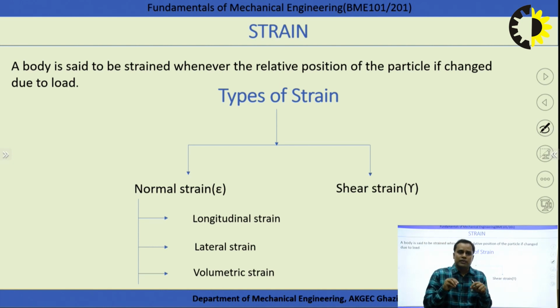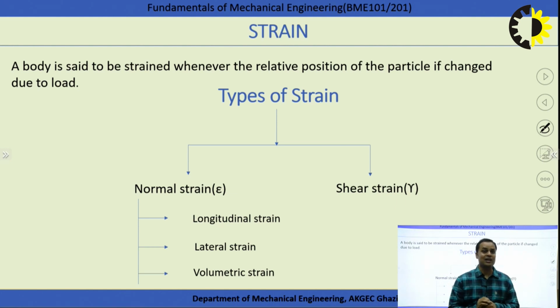It means if we apply load over the body, there may be a change in the relative position of the particles, and this change may be a dimension change or a shape change, meaning linear or angular, depending upon the type of external load acting over the body.